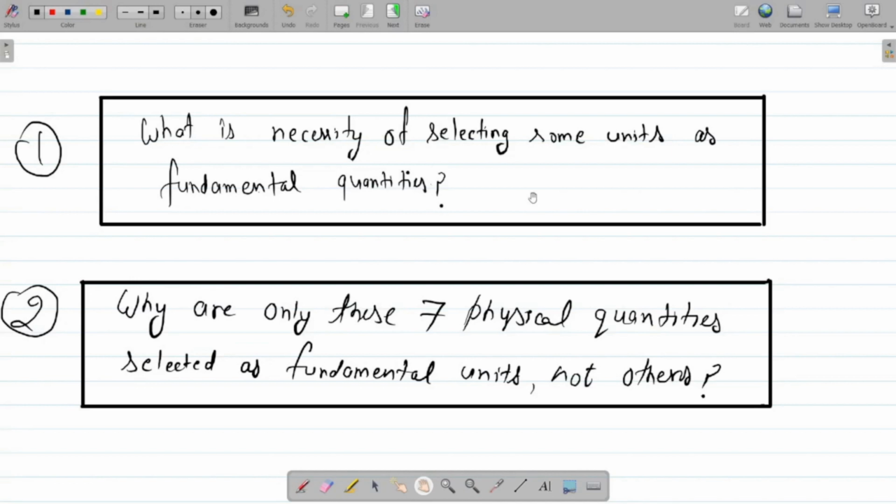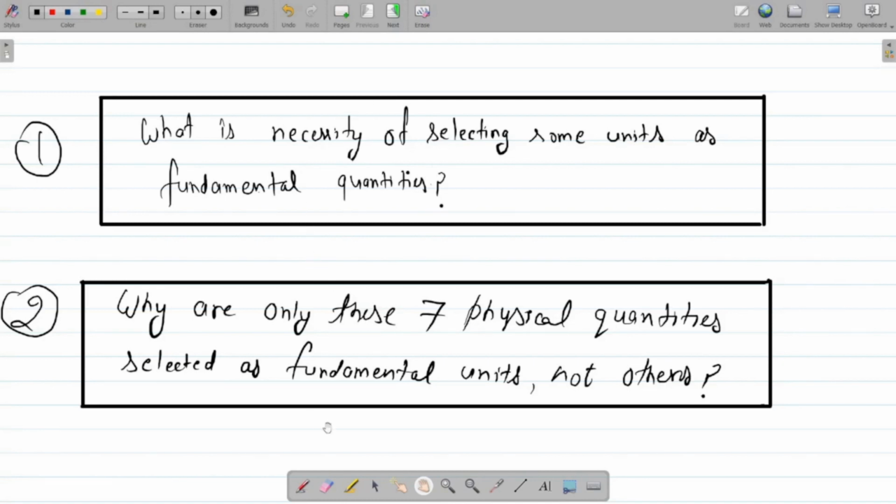Well, the answer to this question is, suppose we consider a separate unit for each and every physical quantity that exists in science, then of course the number of units will be very large, and it will become very difficult to memorize if we assign a separate unit, right? So in this way we have to select some basic units so that the other physical quantities can be constructed in terms of fundamental quantities, right?